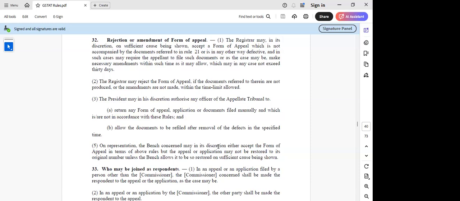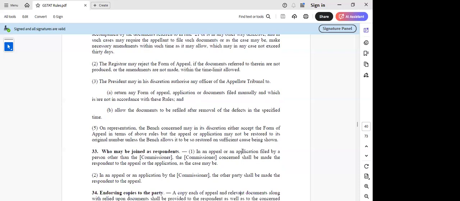So once it is rejected, they are also trying to bring out restoration of appeal. I have not experienced that as such, sir. I was just thinking, there might be something they are trying to bring out here, one aspect which we have to look at: who may be joined as respondent. So I was just trying to look into the power of the officers which has been given.